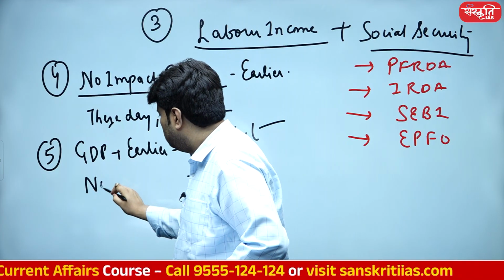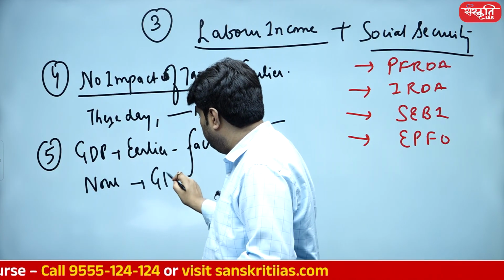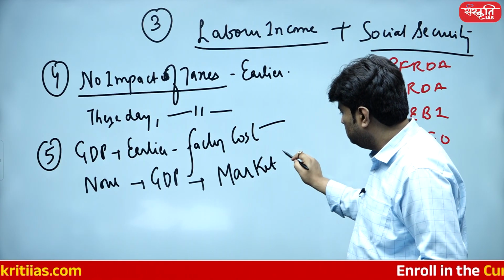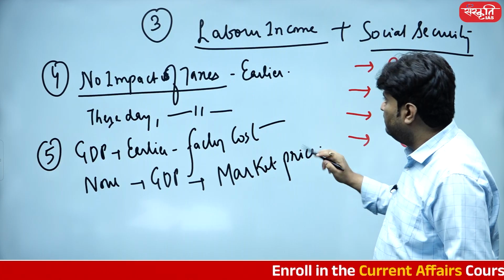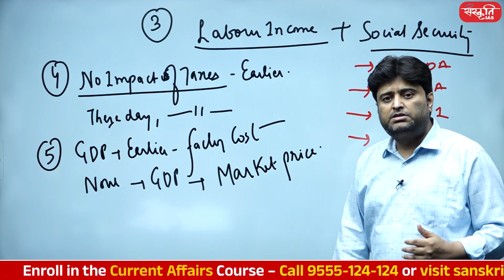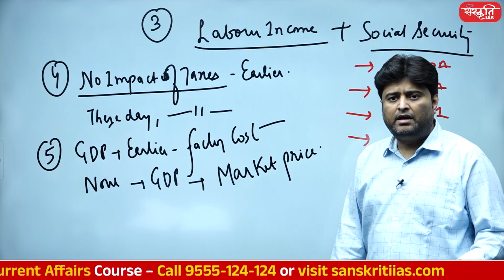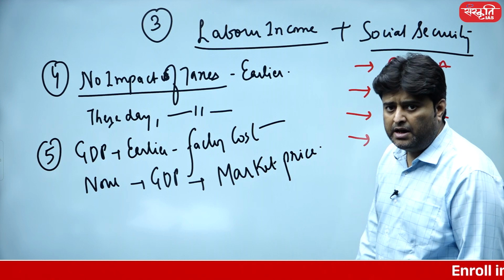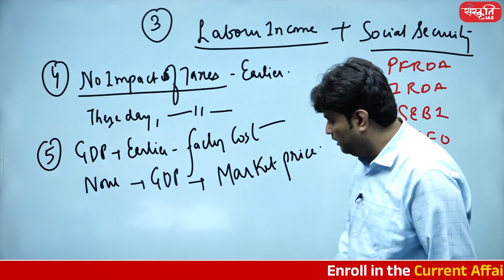Now GDP is all about market cost or market price. Now, keeping these 5 things in my mind, since the word taxes has already been used, I think we are in a much better situation to handle this particular question: why there is a divergence between real GDP and nominal GDP.